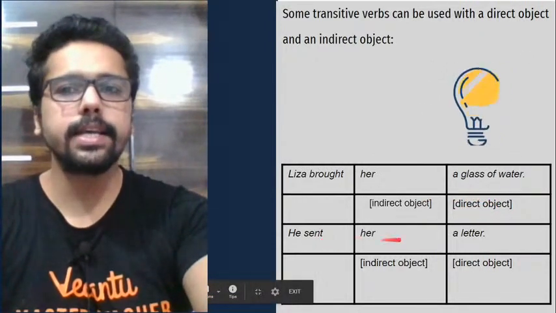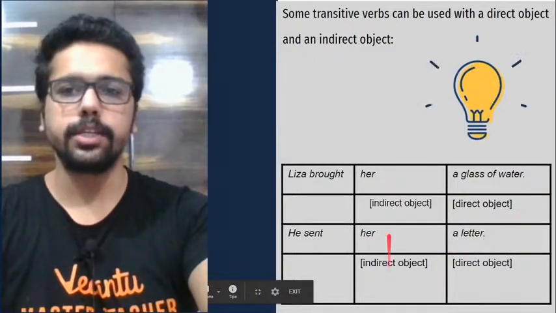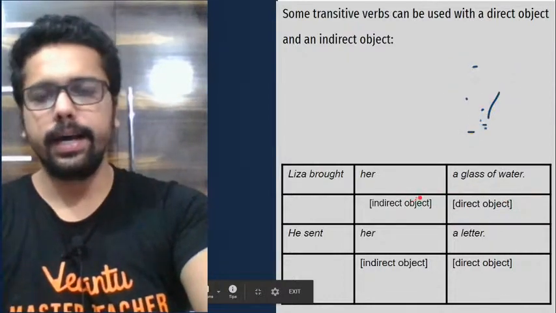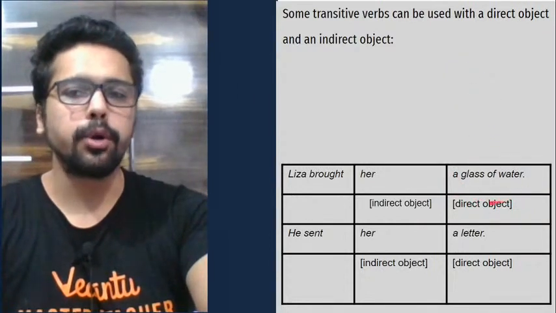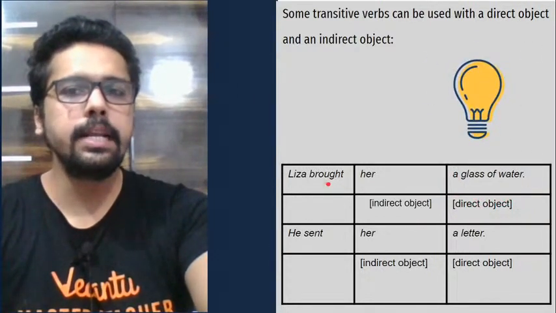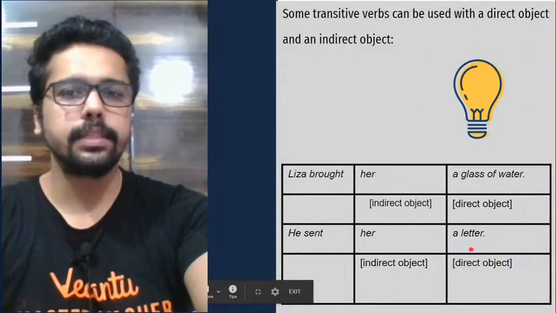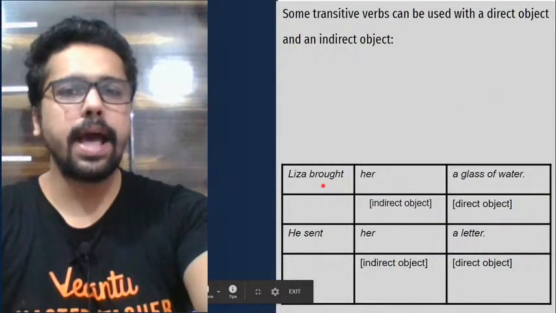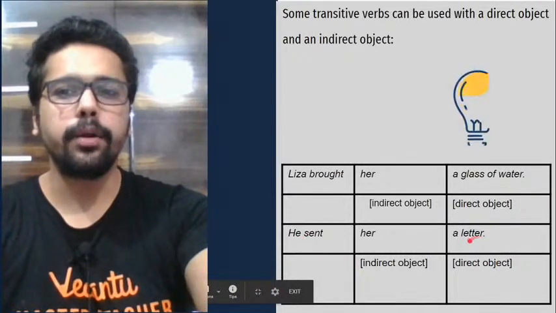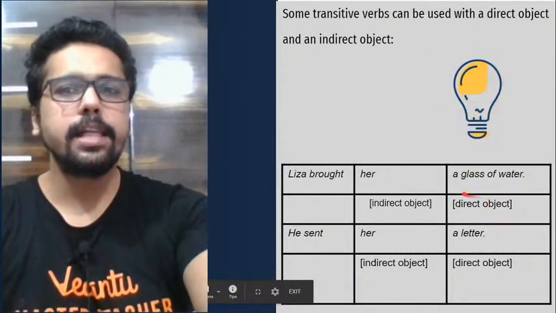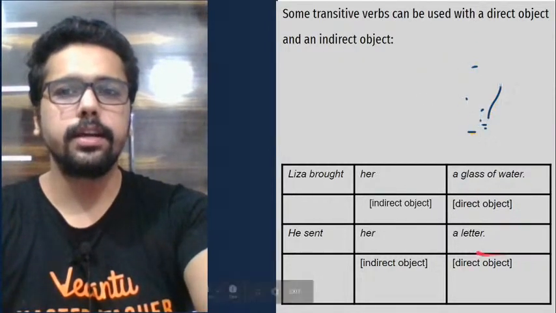Second sentence: he sent her a letter. Similarly, a letter is a direct object and her is an indirect object. Now how do we know this? Basically, when you ask the question what, it's a direct object. Liza brought what? A glass of water. He sent what? A letter. The action brought has a direct effect on a glass of water, and the action sent has a direct effect on a letter. That's why they are called direct objects. They are mostly things. A glass of water is a thing, a letter is a thing.